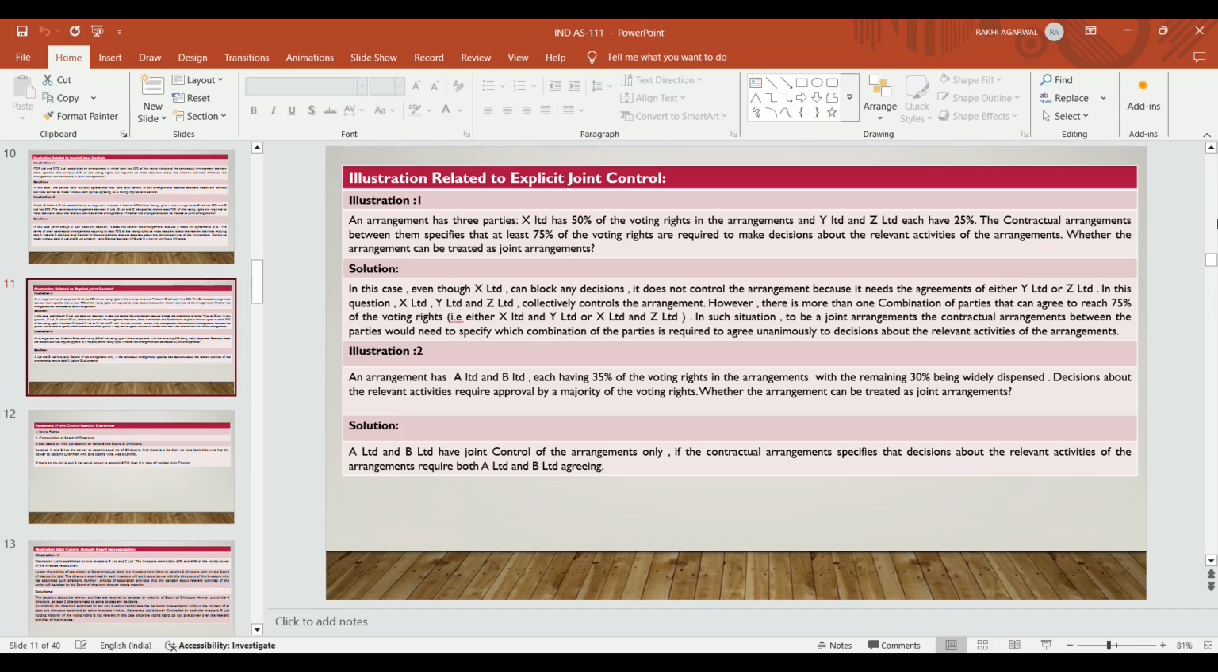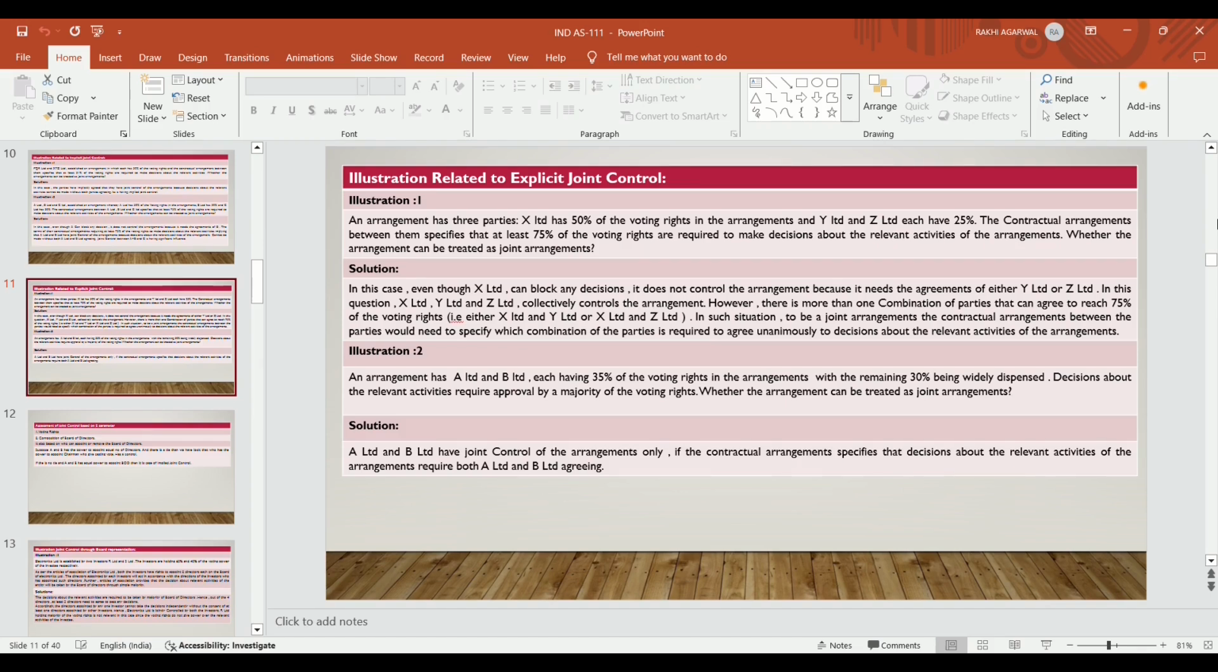So in this case, even though X has a 50% voting right, it has the power to block decisions, because without X nobody will be able to take decisions. It does not control the arrangement, because to pass a decision it needs the agreement of either Y Limited or Z Limited. In this question, X Limited, Y Limited and Z Limited collectively control the arrangement. However, there is more than one combination of parties that can agree to reach 75% of the voting rights, either X Limited and Y Limited or X Limited and Z Limited.